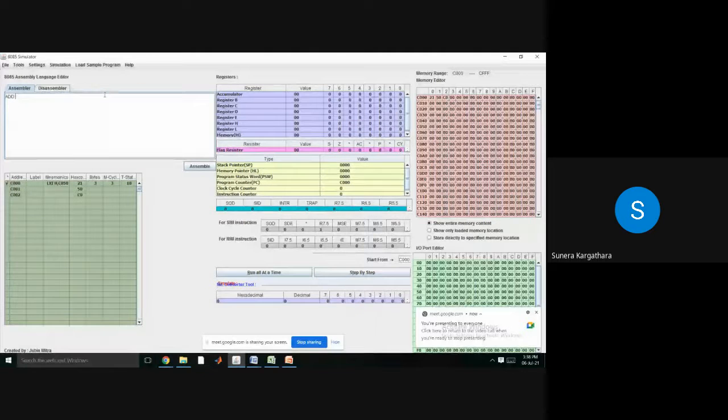Suppose you are writing add B, so the operation you are performing is addition of register B with accumulator. Now the processor only needs to understand that the data in register B should be added with the accumulator, right? So for add B related operation, the processor only has to generate one code, right? It will decode from this one code. If I write add C, the code will be different.